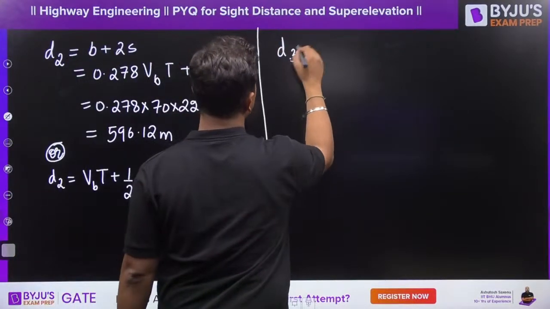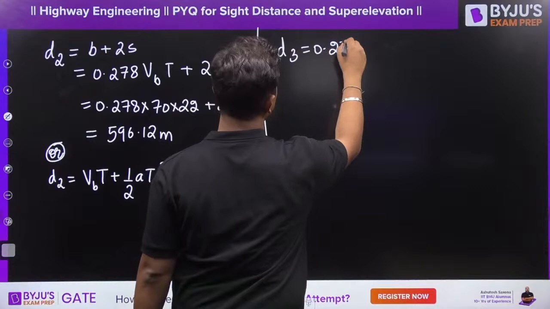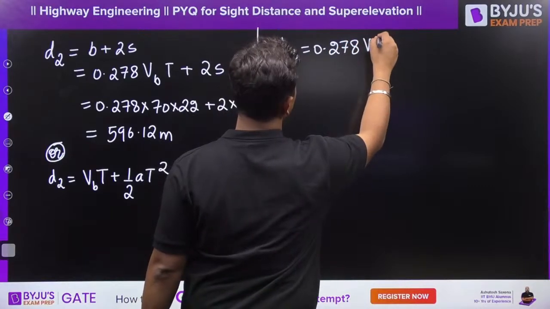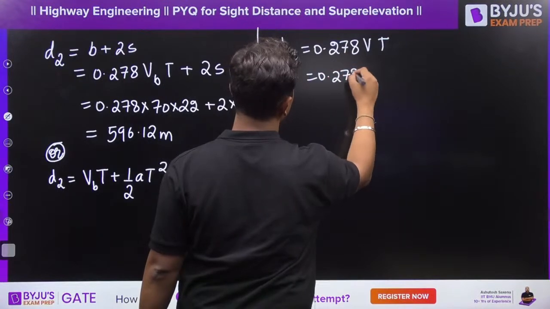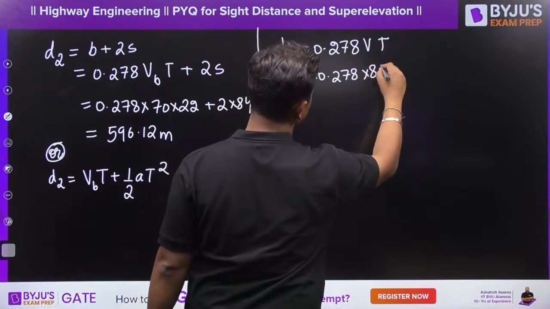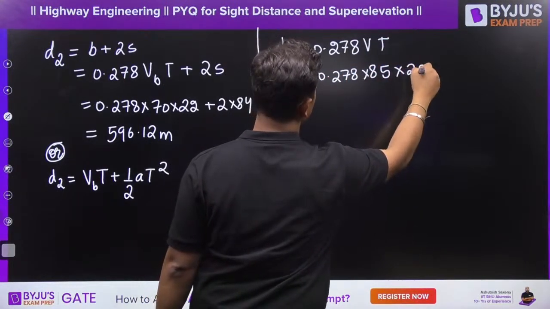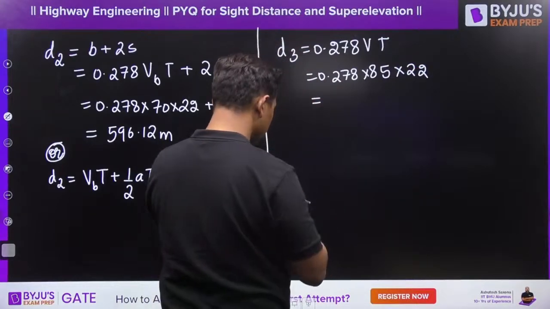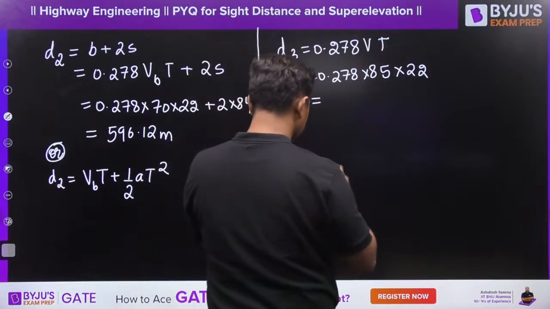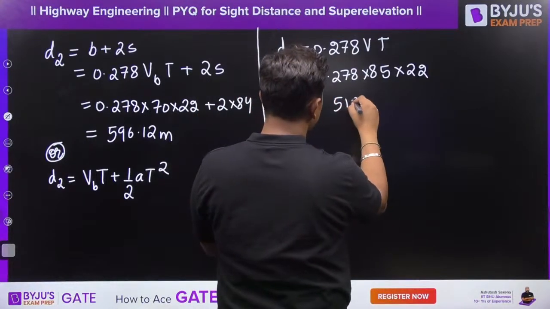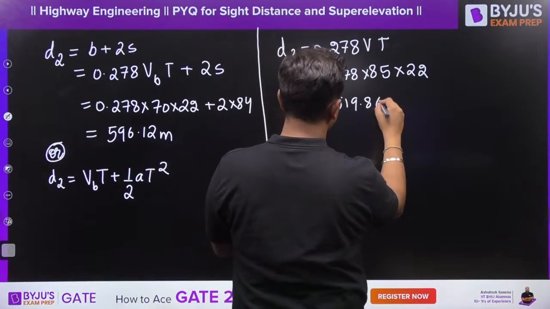Then D3 is equal to 0.278 V into T, which is equal to 0.278 into V is 85 into T is 22, which is equal to 519.86 meters.